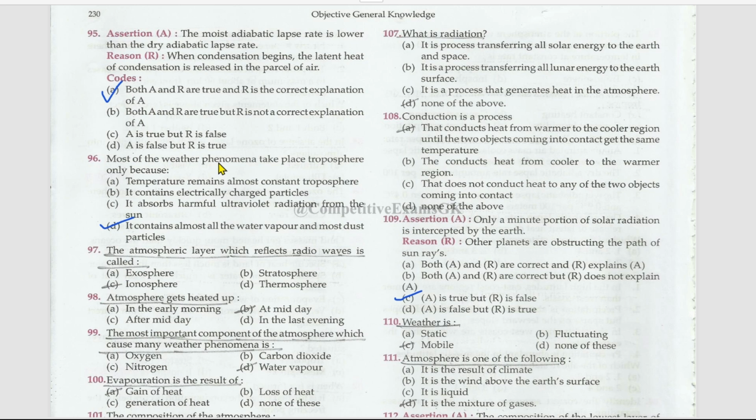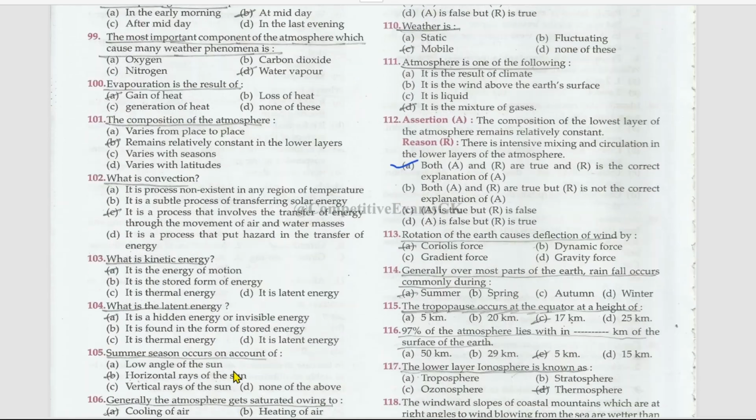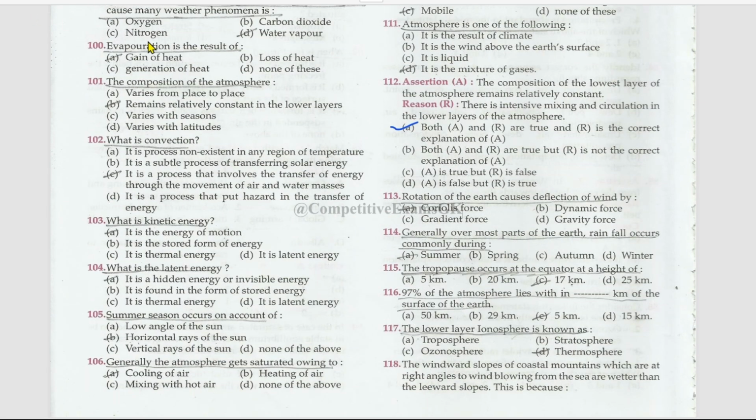Most of the weather phenomena take place at the troposphere only because it contains almost all the water vapor and most dust particles. The atmospheric layer which reflects radio waves is the ionosphere. The atmosphere gets heated up at midday. The most important component of the atmosphere which causes many weather phenomena is water vapor. Evaporation is the result of gain of heat. The composition of the atmosphere remains relatively constant in the lower layers.